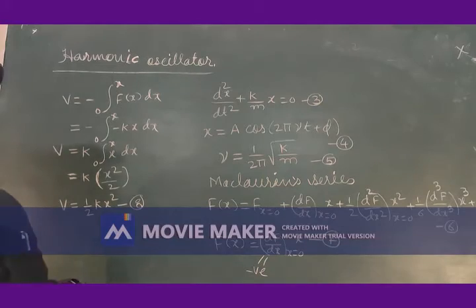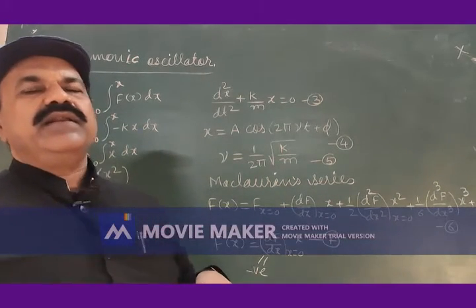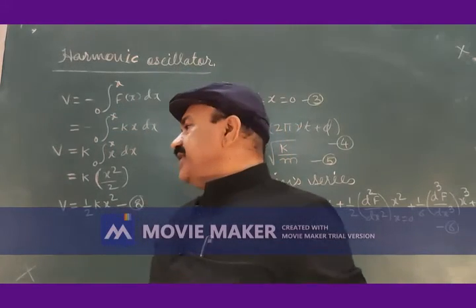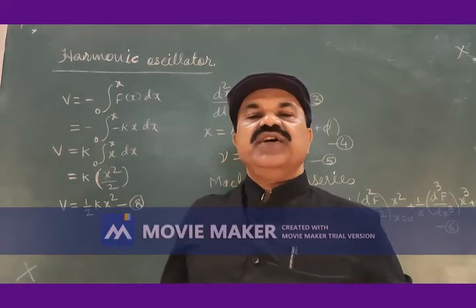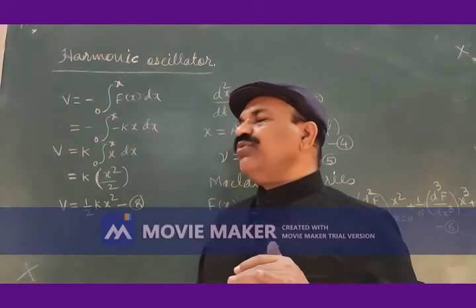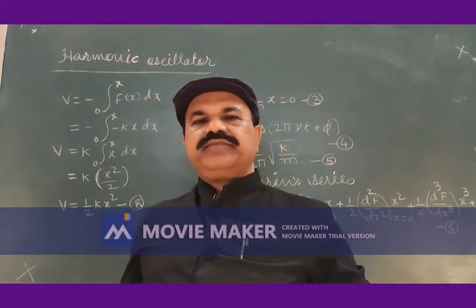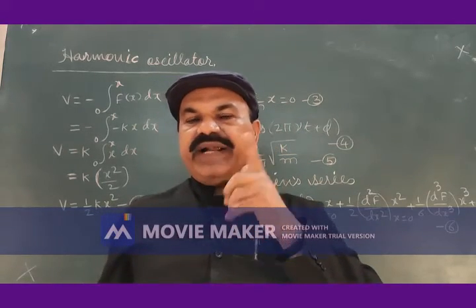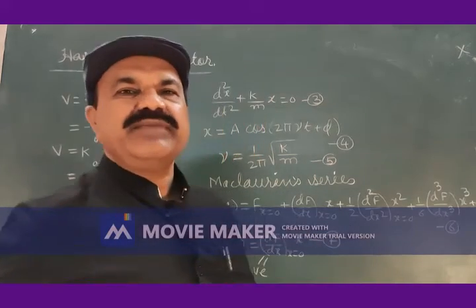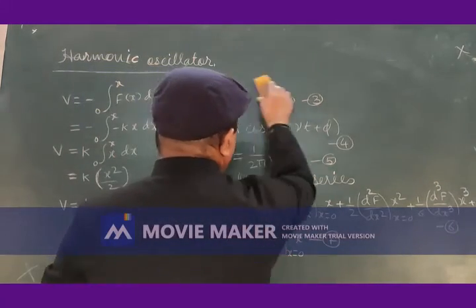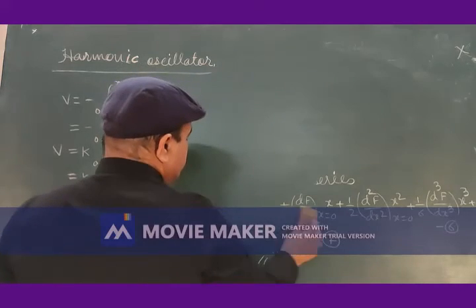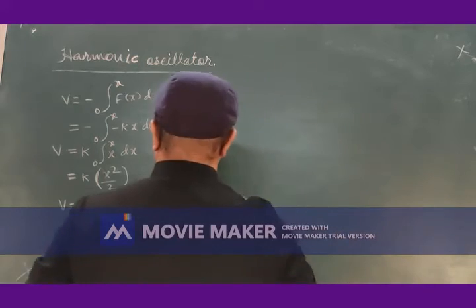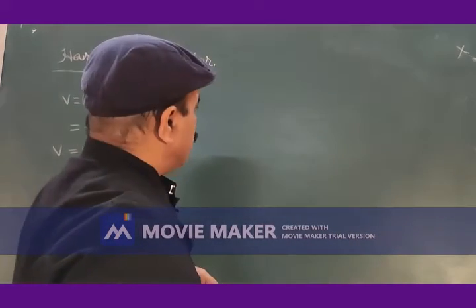Potential energy of the particle or the body performing simple harmonic motion is given by the equation V is equal to 1 by 2 kx square. The harmonic motion of the particle may be represented by a figure. Let me draw a simple figure which is representing simple harmonic motion, and that is what?